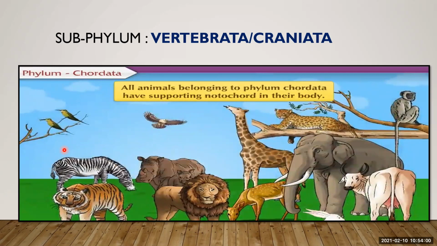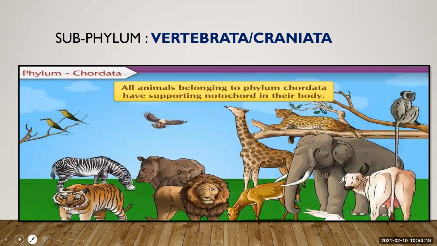Some chordates are jawless and some have jaws. Those that are jawless are known as superclass Agnatha, and those with jaws are known as superclass Gnathostomata. So this is all about phylum Vertebrata.